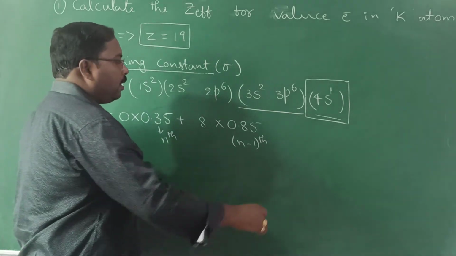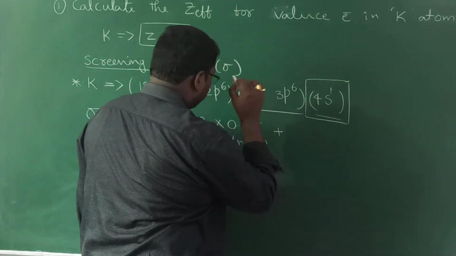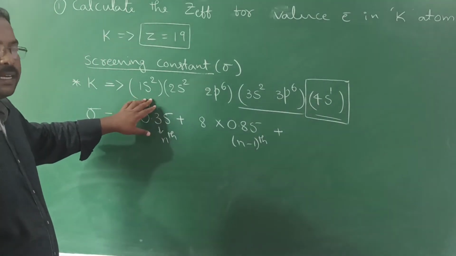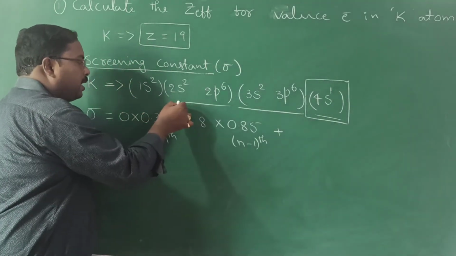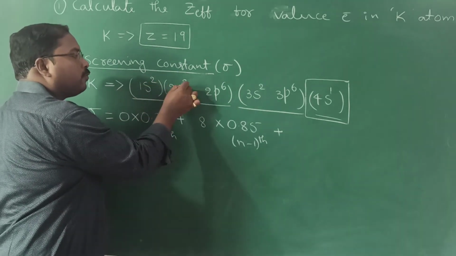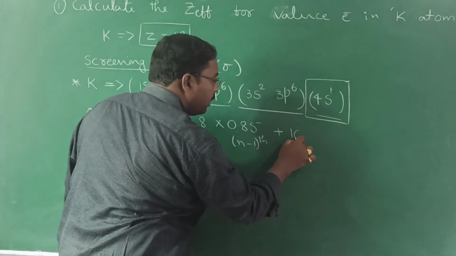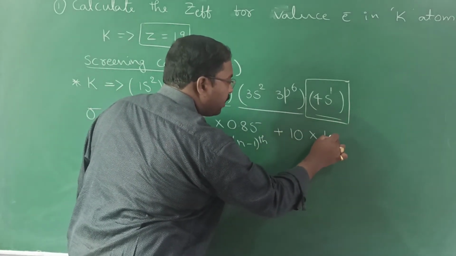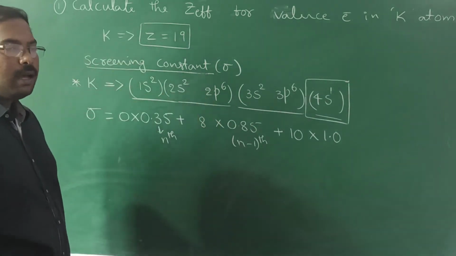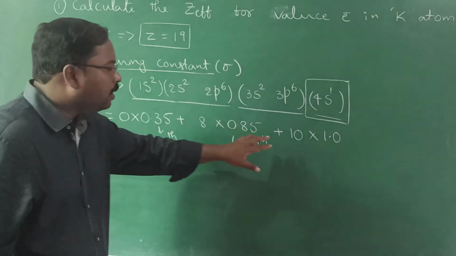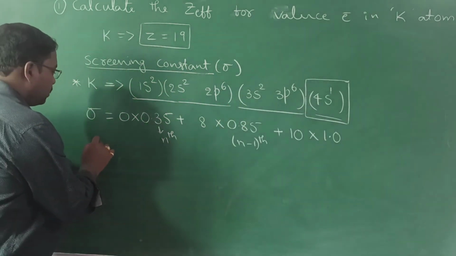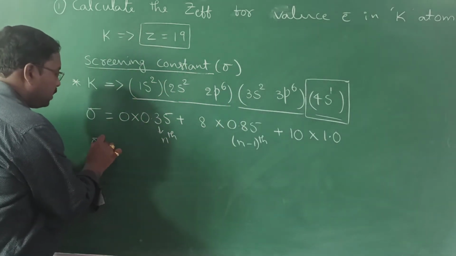Now, what about the inner electrons? This is the n minus 2 shell and the inner shells. So in total how many are there? 2 plus 2, 4. 4 plus 6, 10. All these inner electrons from the n minus 2 shell onwards contribute 1.0 each.